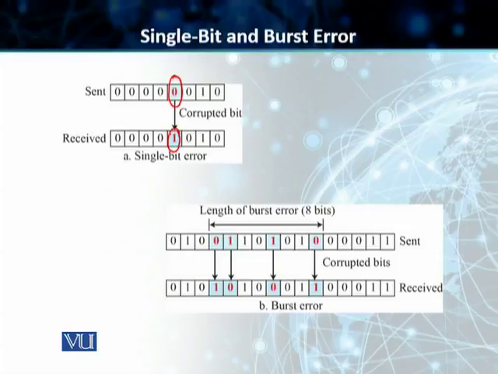Students, in the second case, you have got 4 bits that are impacted. So as you can see, the burst, the noise signal or the noise source, it started impacting our signal at this particular point. That's where your first bit got corrupted, and then this burst ended at this bit out here. The length of the burst was 8 bits in this case, and out of the 8 bits we can see that it has impacted 1, 2, 3 and 4 bits in this particular burst.